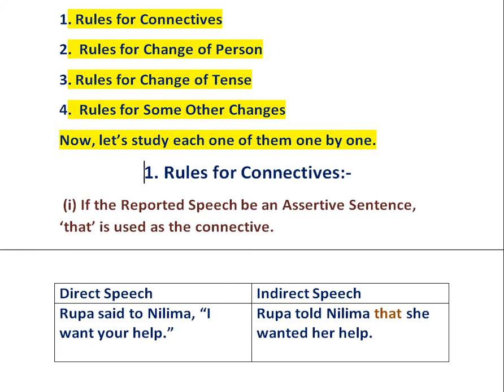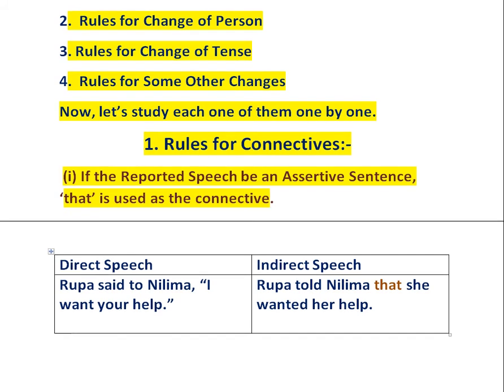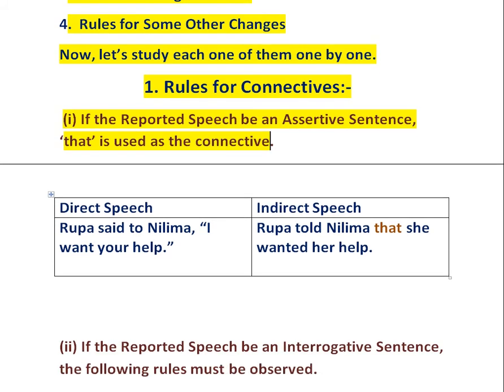First, rules for connectives. Under it, the first rule is if the reported speech be an assertive sentence, that is used as the connective. The example is Rupa said to Nilima, "I want your help." It changes into Rupa told Nilima that she wanted her help. Here that has been used as the connective because the reported speech "I want your help" is an assertive sentence.